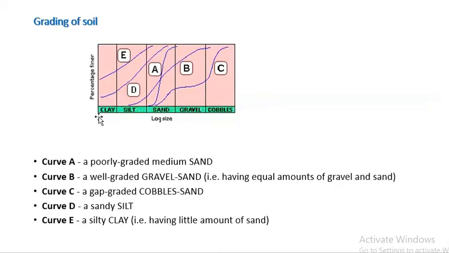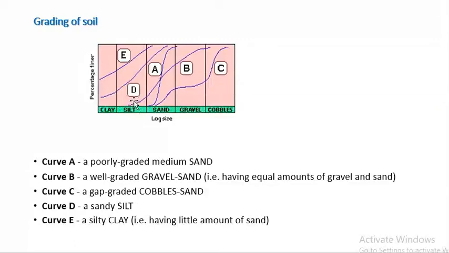Grading of soil. In grading of soil, on the Y axis it's percentage finer and on the X axis it's log size. If you see curve A, it starts from the middle of the silt, passes through sand and gravel, and then touches a little amount of cobbles. So most of its part covers sand and gravel, so it's poorly graded medium sand.